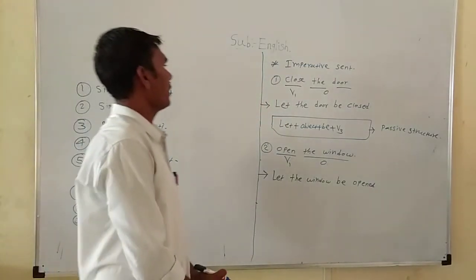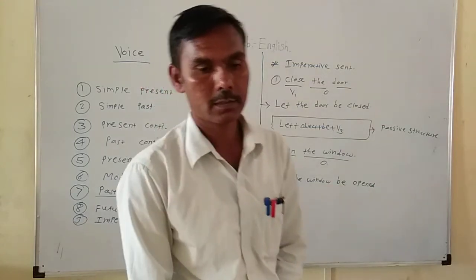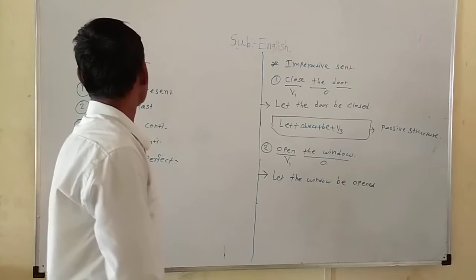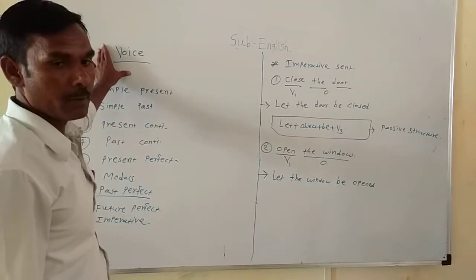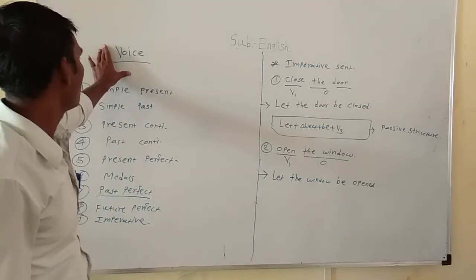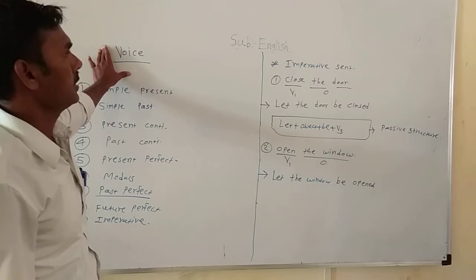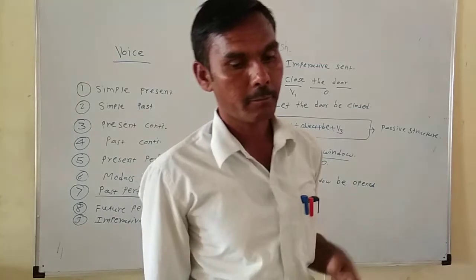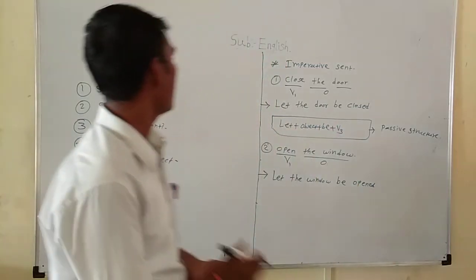So, from the last 3 sessions, we learned the topic of grammar voice. How sentences in active voice convert into passive voice, and how passive voice converts into active voice.